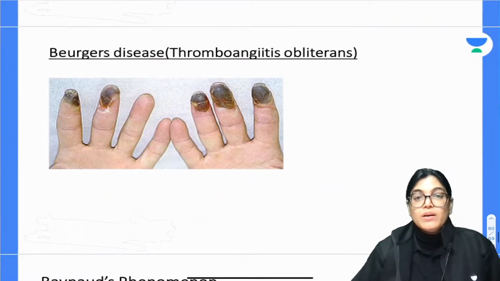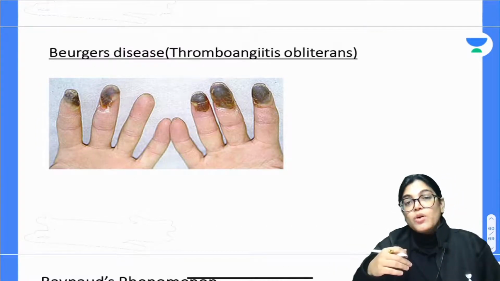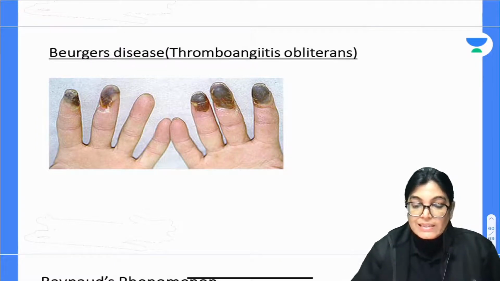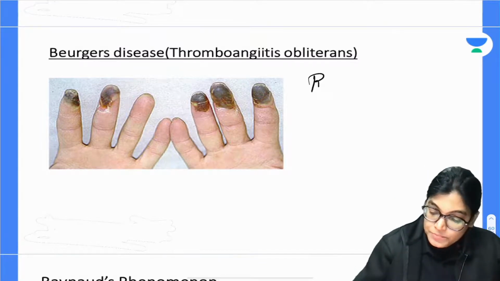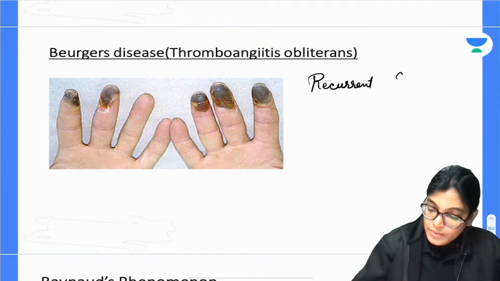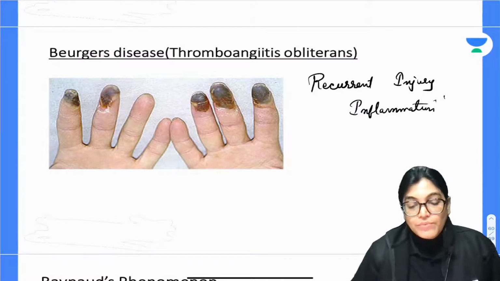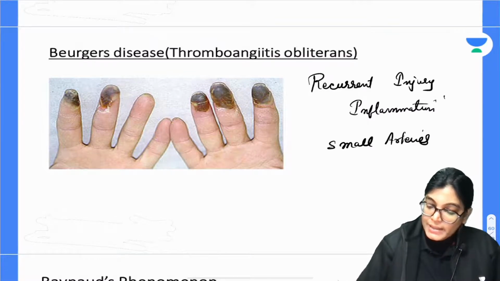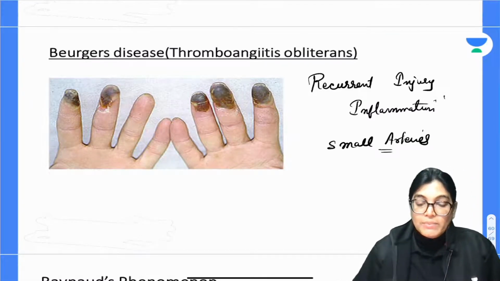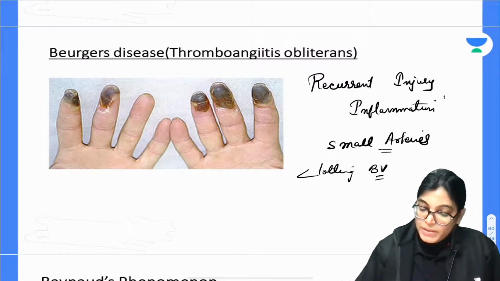Berger disease, so let's talk about Berger disease, which is also called thromboangiitis obliterans. It is the result of recurrent injury, inflammation and clotting seen in the small arteries, generally the arteries of the hand and foot. Ultimately it will lead to clotting of the blood vessels, and small or medium arteries are involved.